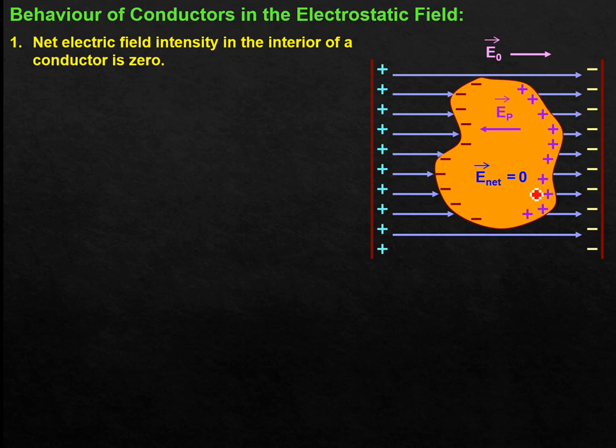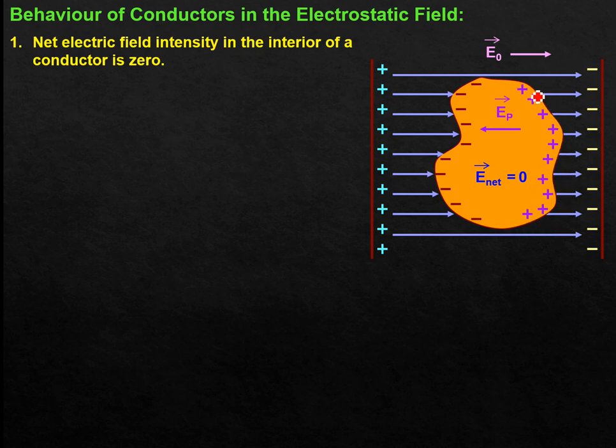Whenever electrons move from one position to another, what do they leave behind? Electrons carry negative charge. So when electrons have moved, they leave behind positive charge. As a result of the external electric force, the electrons have shifted towards the left portion, and at the same moment they have left behind positive charge on the right portion.